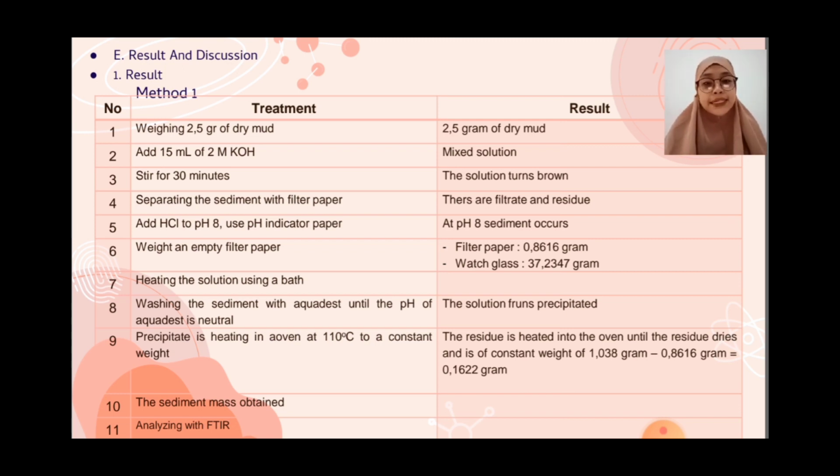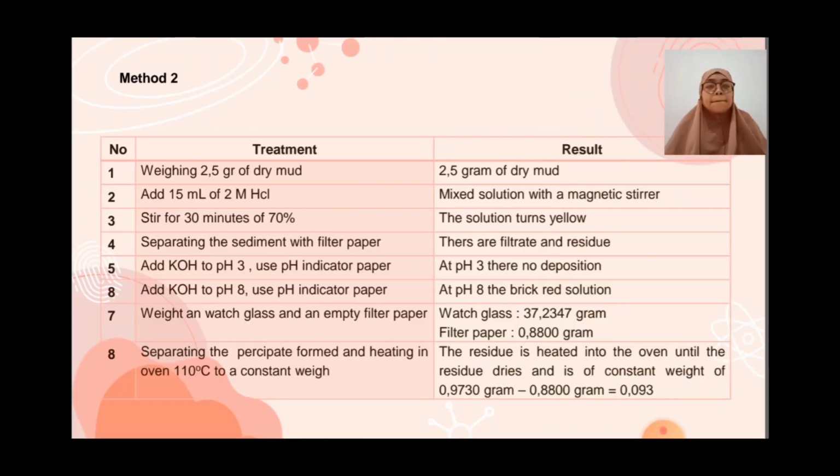Result: 2.5 grams of dry mud. Add 510 ml of 2M HCl, mixed with a magnetic stirrer. Stir for 30 minutes at 70 degrees. The solution turns yellow.